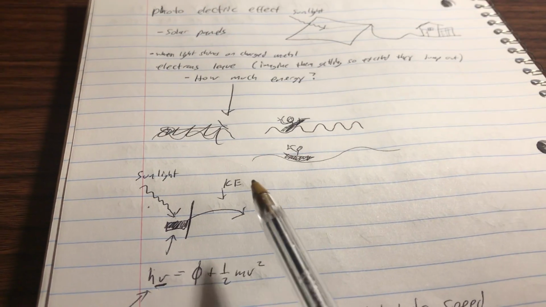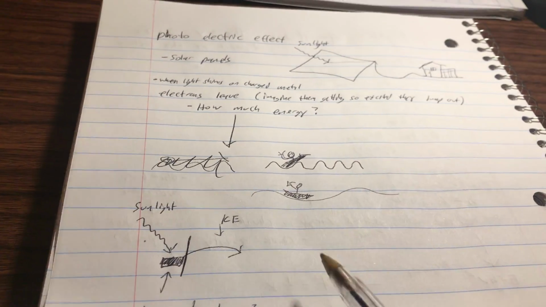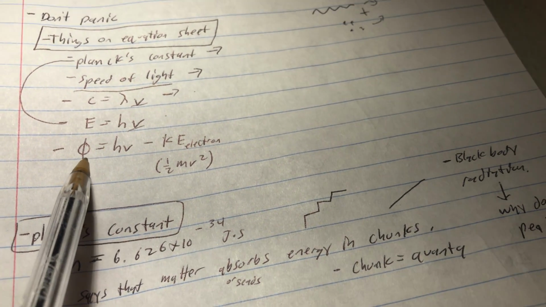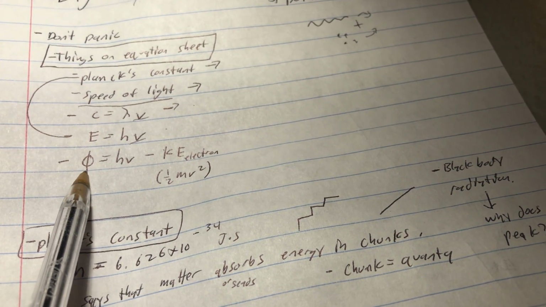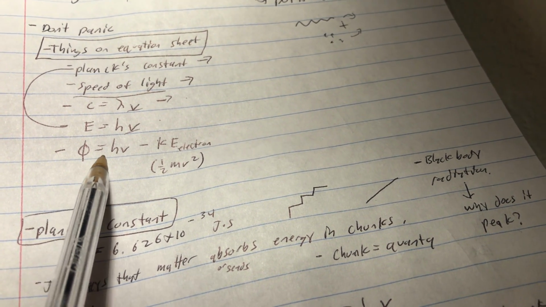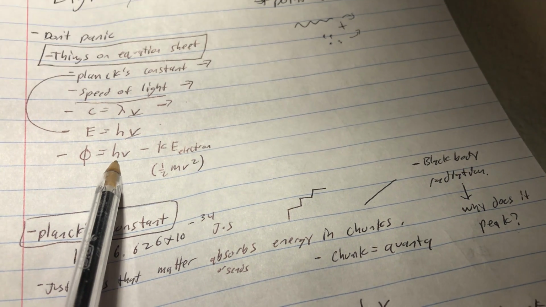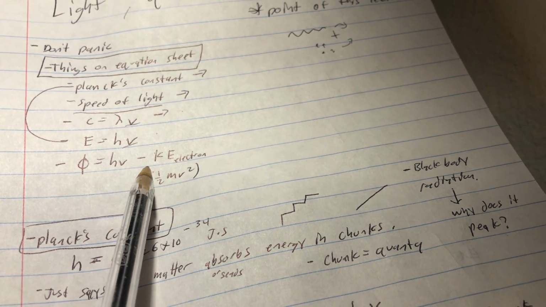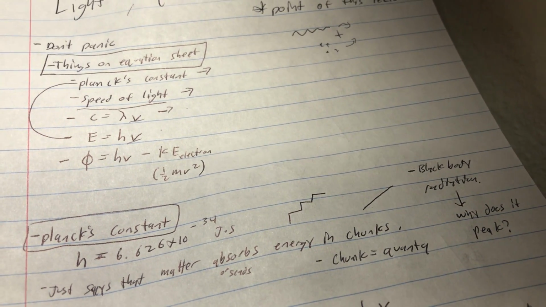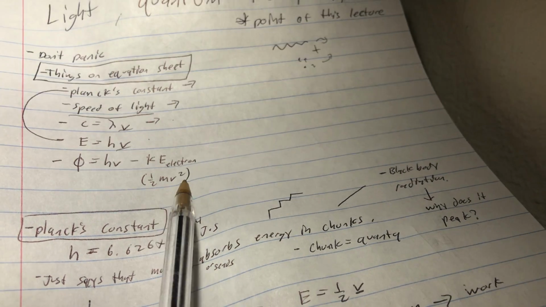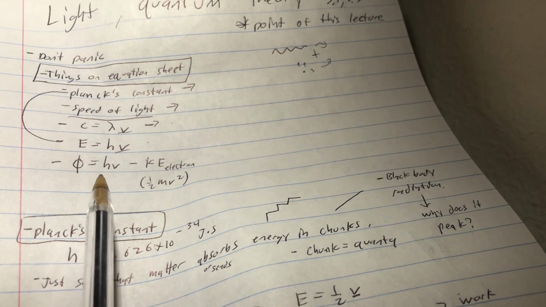Okay, so this comes to our last equation that we're working with over here, called the work function. It's got this scary looking sign here that I'm just going to say omega, because I'm not entirely sure what that is. It equals Planck's constant, which we know, frequency we know, and then kinetic energy we know, just the 1/2 mv squared. If you don't remember physics, that's just a typical physics equation. Okay, so we're going to learn how that works.